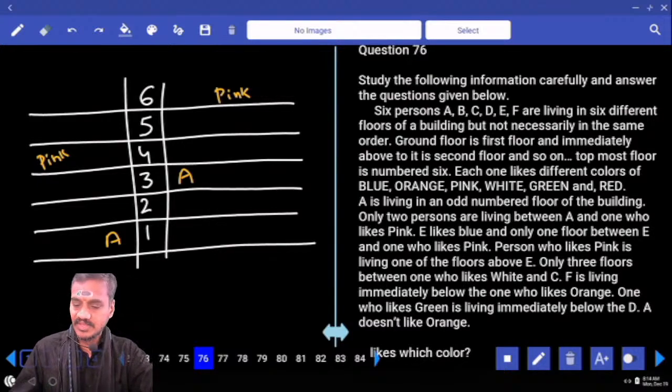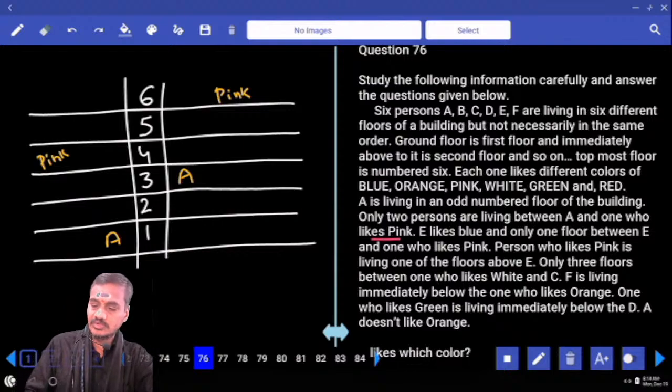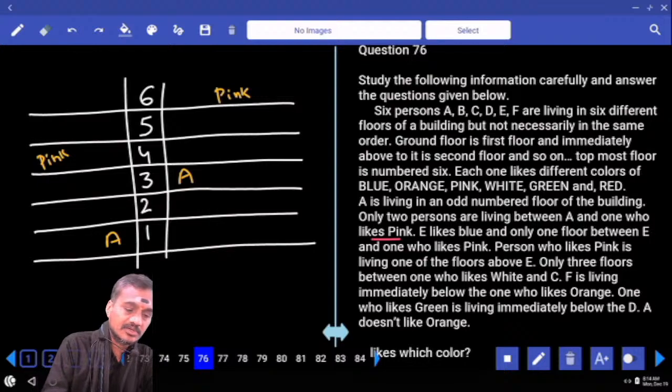Okay? And only 2 persons living between E and the one. E likes blue and only 1 person between E and pink. Now E likes blue and there is only 1 person between E and the one who likes a pink color.